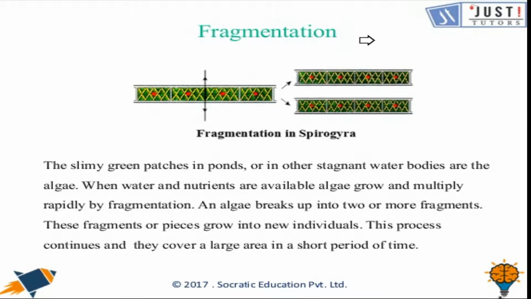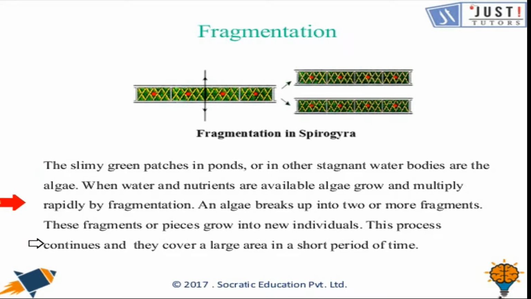Proceeding further, the third type of asexual reproduction is fragmentation. The slimy green patches in ponds or other stagnant water bodies are algae. You must have noticed that if you keep some water in a bottle or some other object for several days, there is a possibility of green patches at the bottom of that object, and those patches are called algae.